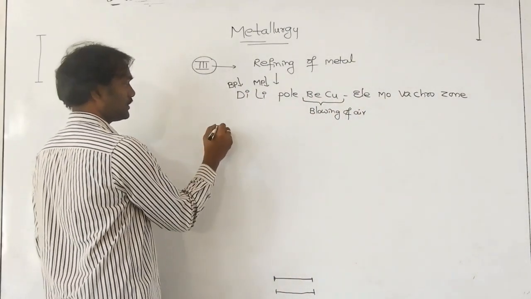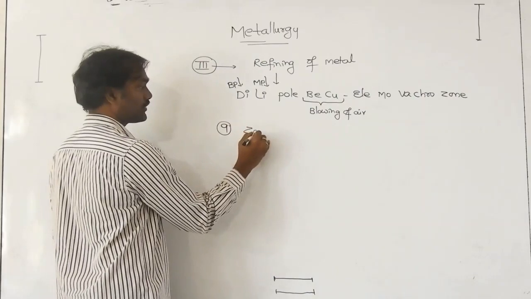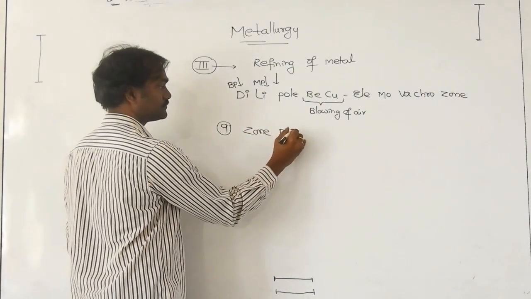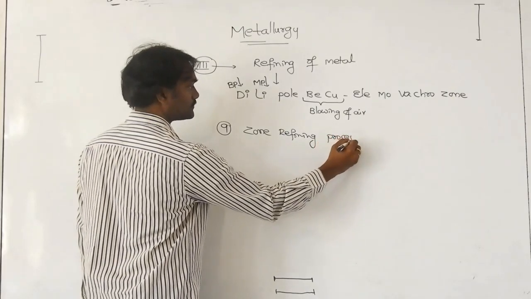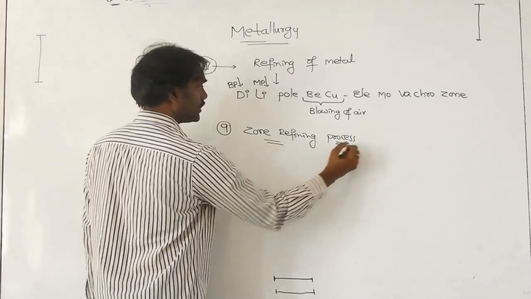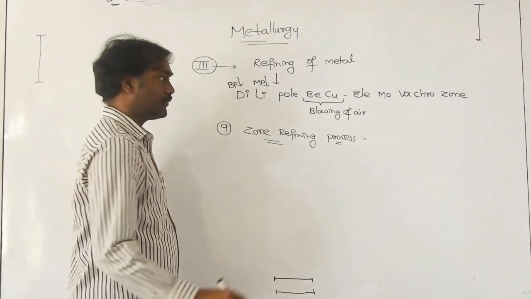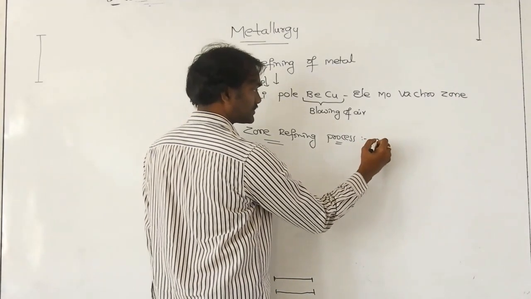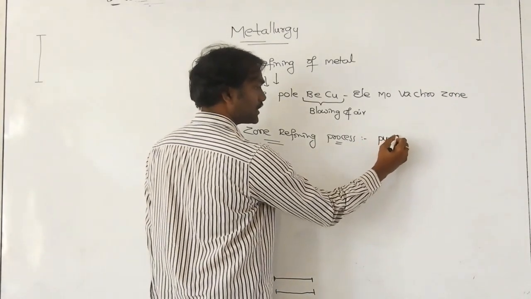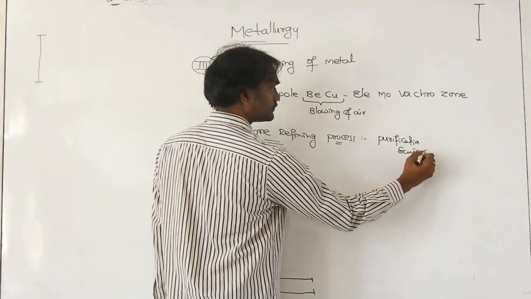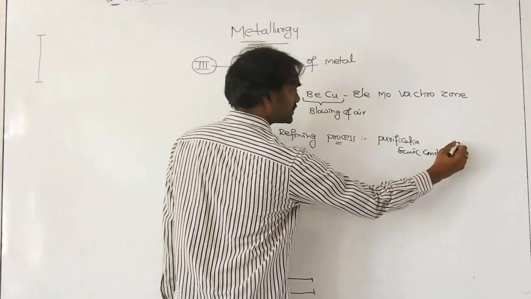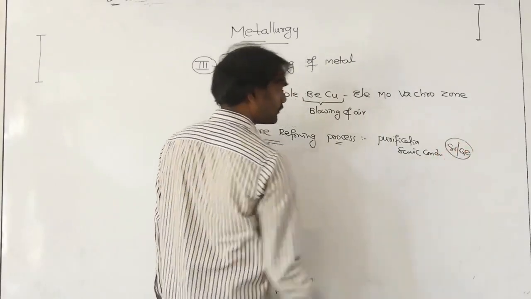Next, ninth, you can take zone refining. In the zone refining process we are using semiconductors, for purification of semiconductors. Silicon and germanium are purified.